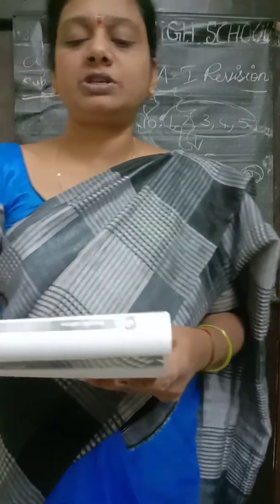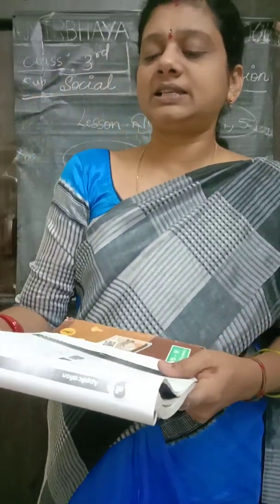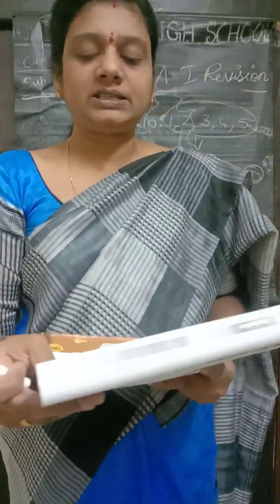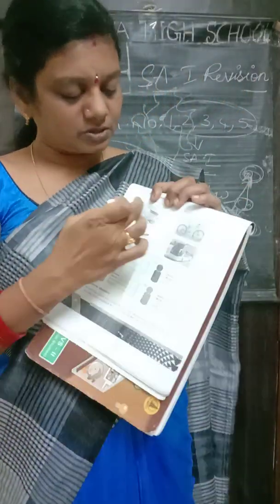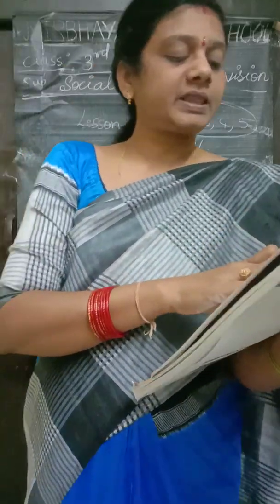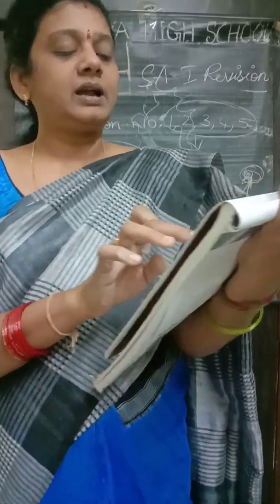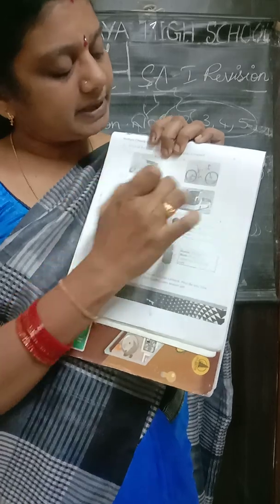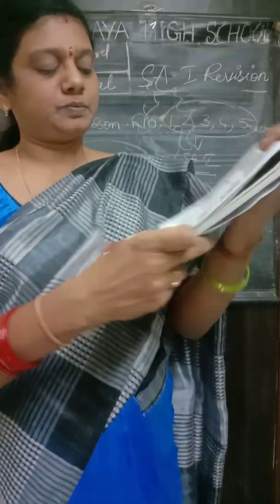And the next one, children, multiple choice question. Which of the following is an example of public transport? It is option D. This is a scooter, this is a bicycle, this is a cycle, and here it is a bus. Which is public transport? This is the public transport.